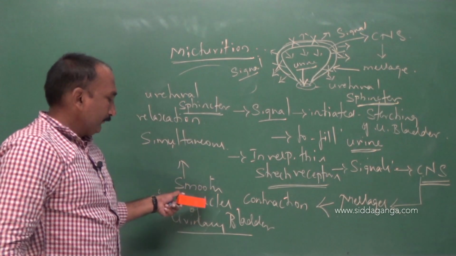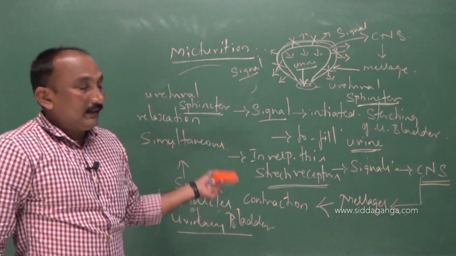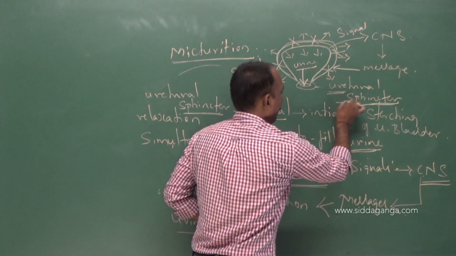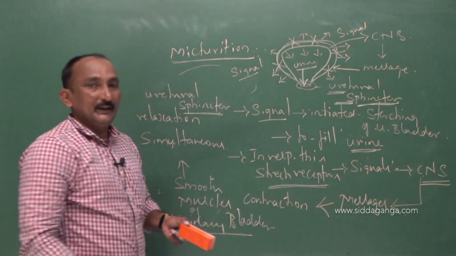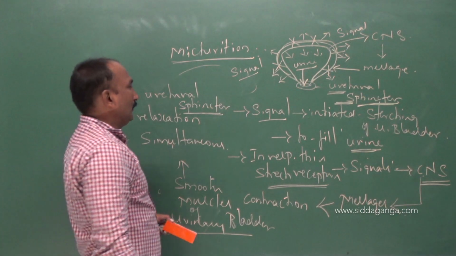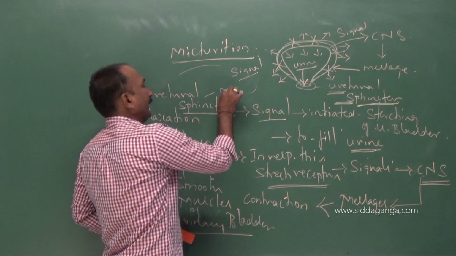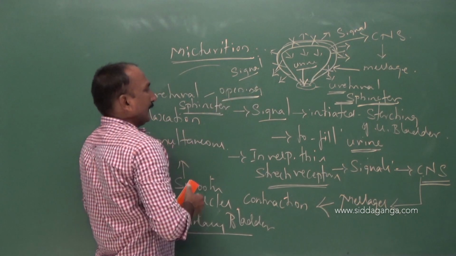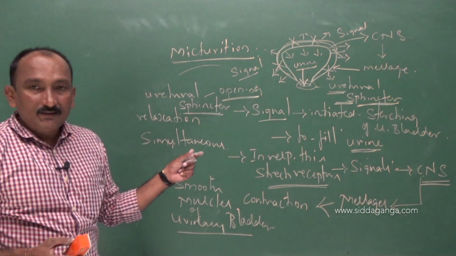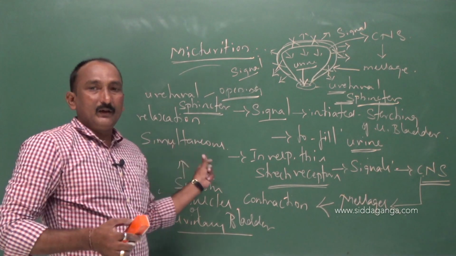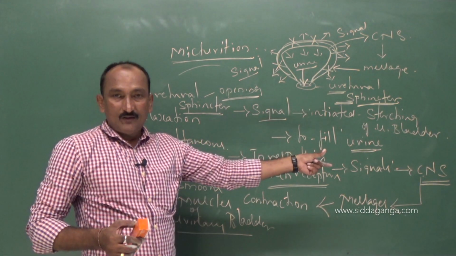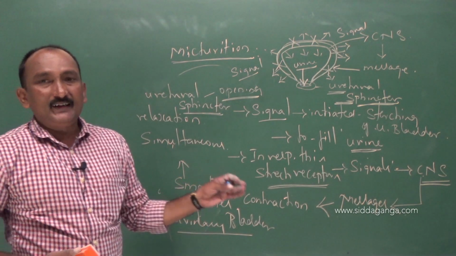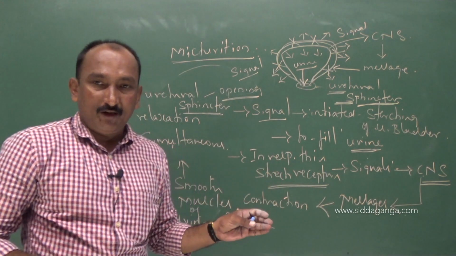The contraction of smooth muscles of the urinary bladder and the simultaneous relaxation of this urethral sphincter will result in the opening of the urethra. So the urethra gets opened. Through that opening, the urine will be released to the outside. Very simple. Micturition is a process of release of urine.